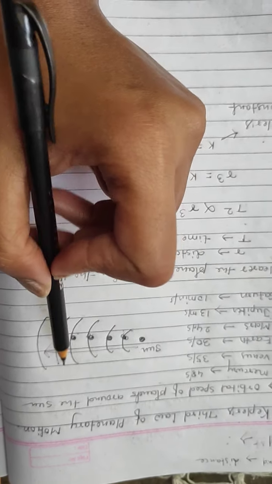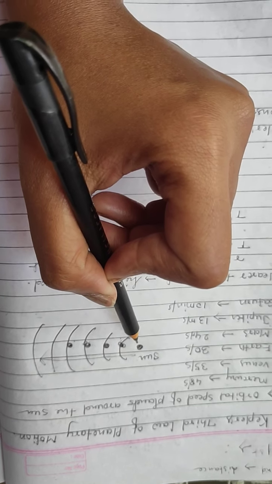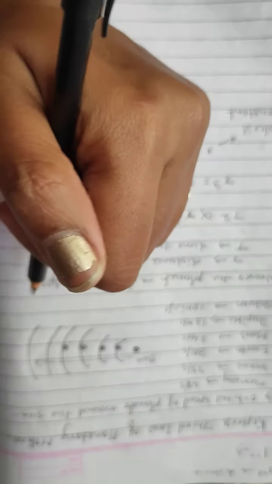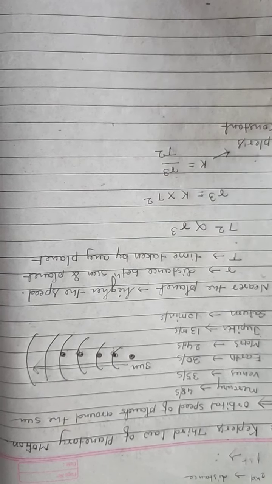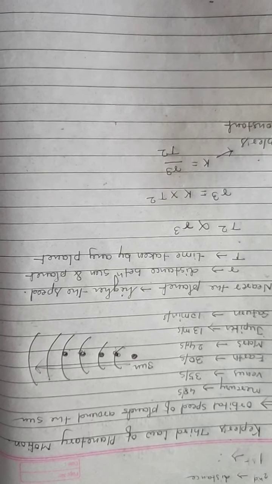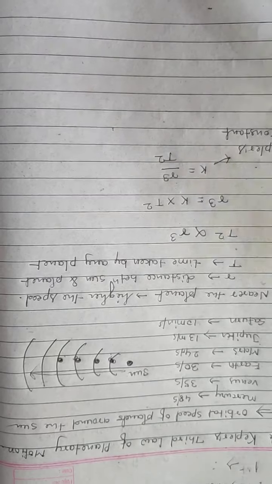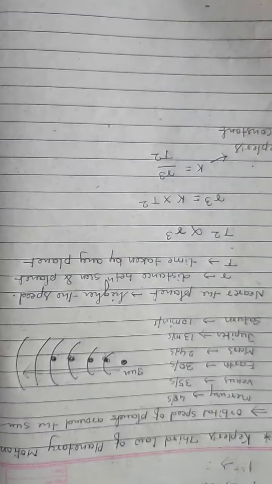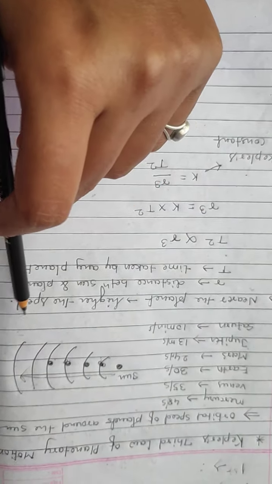So here we can understand that the nearest one will have the highest speed and the farthest one will have the lowest speed. Like Saturn is having 10 meter per second. So this is the speed. From this we have concluded that the nearer the planet, the higher the speed.